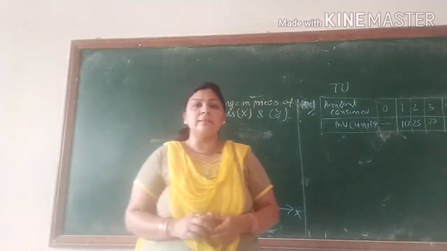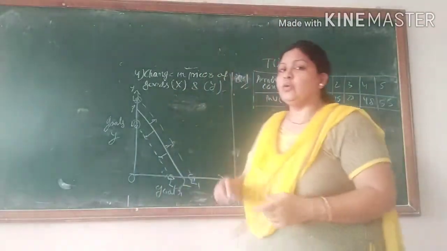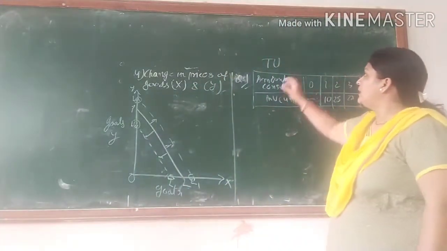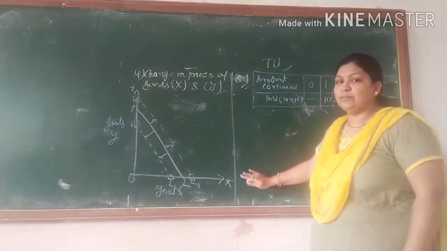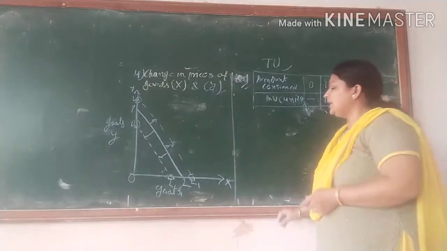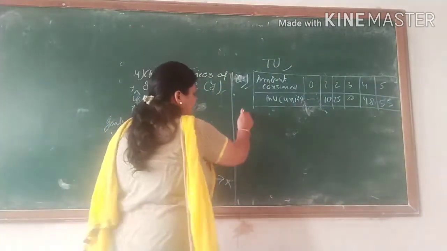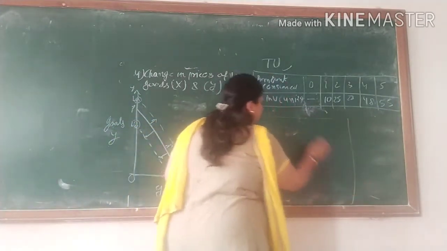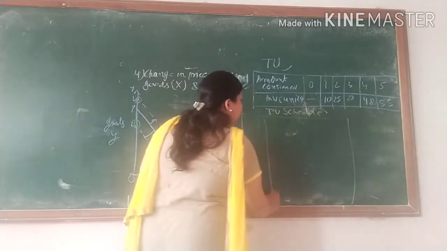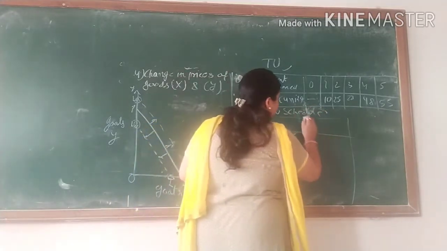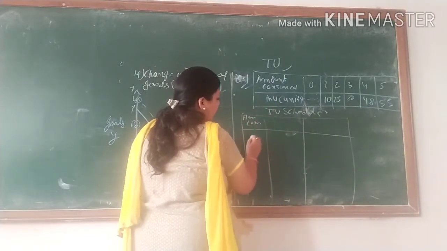Now the numerical terms, that is the last portion of this chapter, the numericals. So see here in the first sum, derive the TU schedule. It means the MU schedule and the quantity consumed by you is given to you. Just derive the TU schedule with the help of this. First you write down the amount of consumption, that is the amount consumed. How many units you consume?